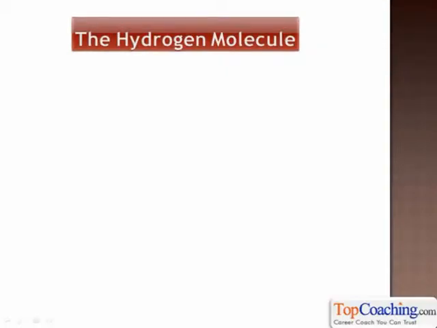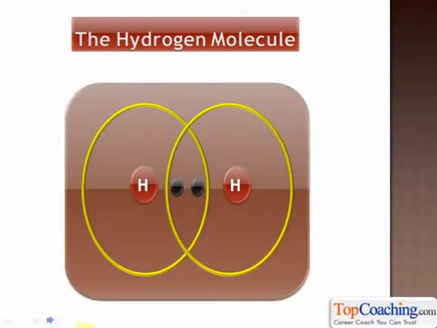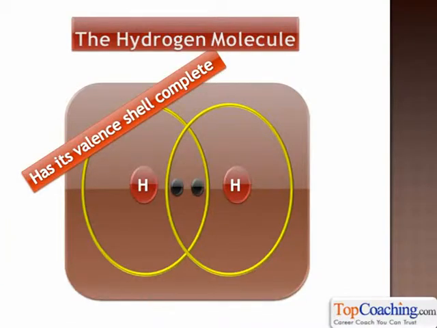Take a look at the hydrogen molecule. The hydrogen molecule has covalent bonds in it. Here, this is the electron dot structure of the hydrogen molecule. You can clearly see that there's a hydrogen atom on the left and there's a hydrogen atom on the right. The hydrogen atom on the left has 1 electron and the hydrogen atom on the right has 1 electron. Now, both these hydrogen atoms want 1 electron to attain inert gas configuration, isn't it? If they gain 1 electron each, they will attain the inert gas configuration of helium, as they will have 2 electrons in their valence shell.